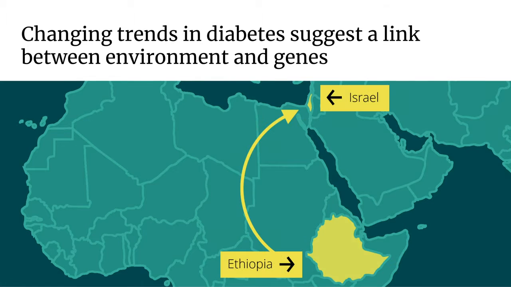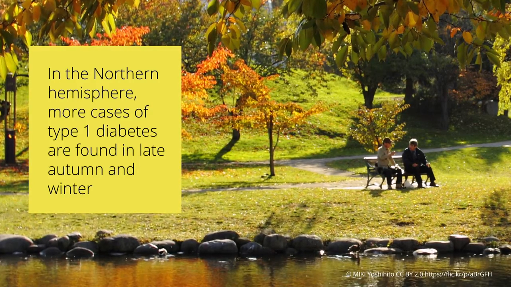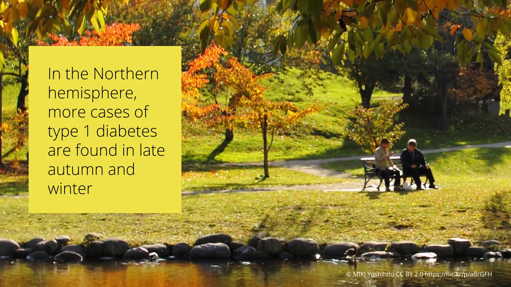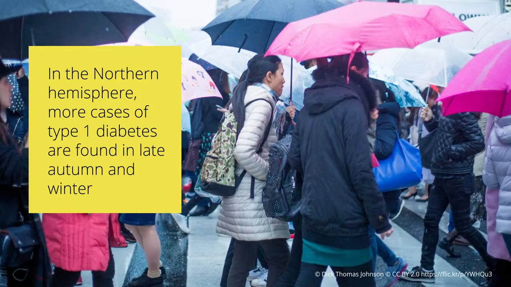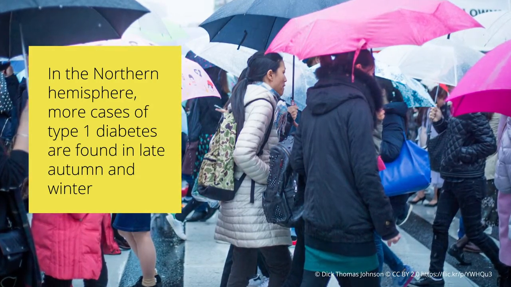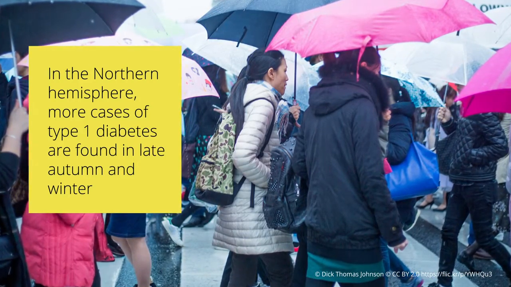For example, Ethiopian immigrants to Israel develop higher rates of type 1 diabetes than those who remain in Ethiopia. A seasonal pattern in the onset of type 1 diabetes has been found in the Northern Hemisphere, with more cases being found in late autumn and winter compared to summer months. This may be associated with the prevalence of infectious diseases at this time, which are thought to act as environmental triggers to type 1 diabetes in those with a genetic susceptibility.